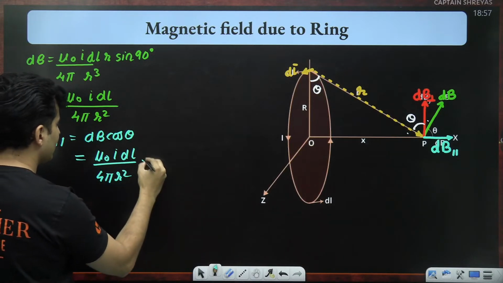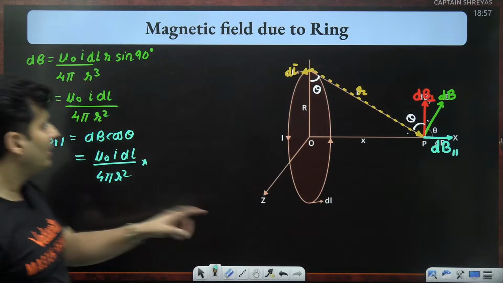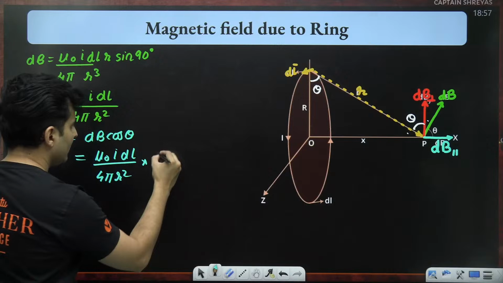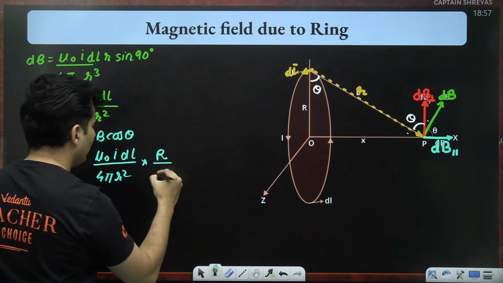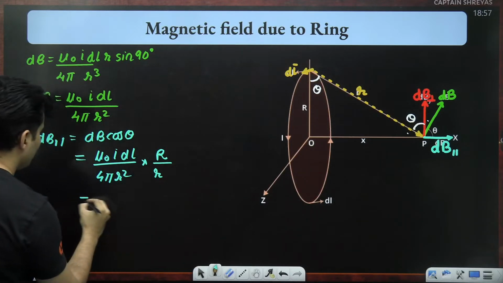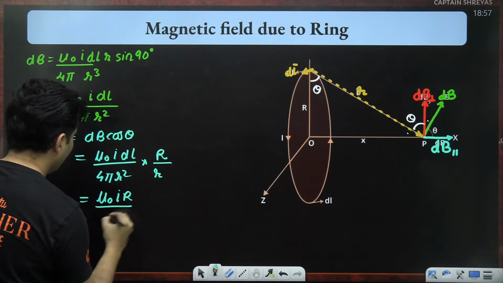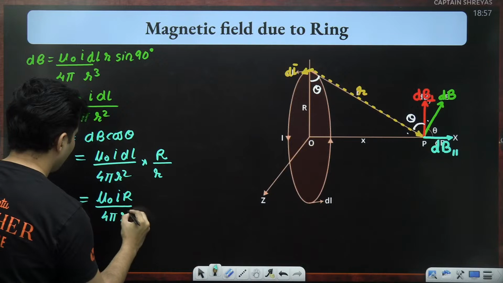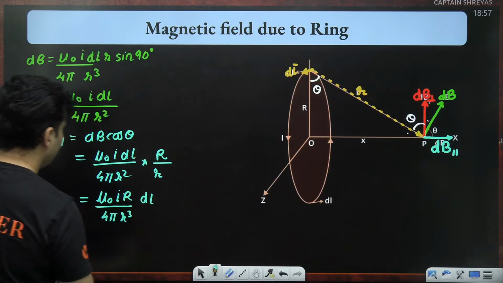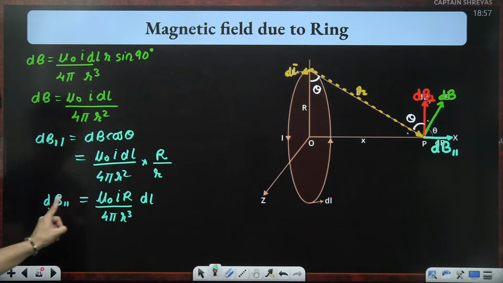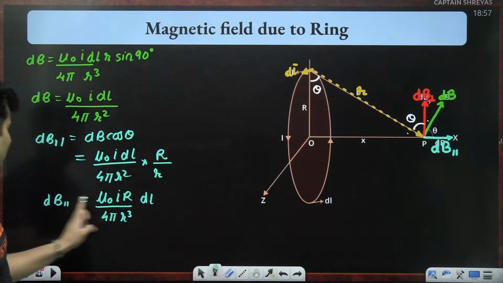Now, what is the value of cos theta? Cos theta is adjacent side by hypotenuse. So, adjacent side is r, hypotenuse is small r. Therefore, it will become mu naught I r divided by 4 pi small r cube, and then you have dl over here. That's your dB parallel.